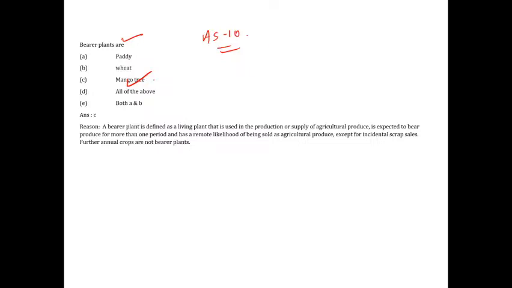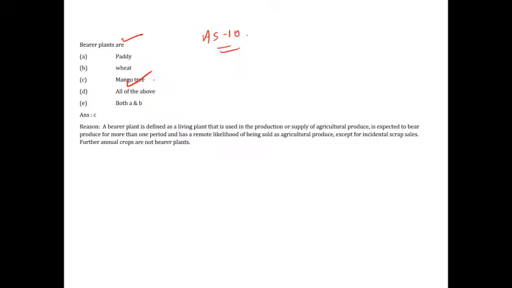Bearer plants are something which can give agricultural produce for more than a year. For example, coconut tree, mango tree. It's not that it will yield one time and next year it won't. They will take time to grow, and once they start yielding fruits, it will be there for some years, maybe 50, 60 years. Then at the end, the mango tree is scrap only, you cut it down.